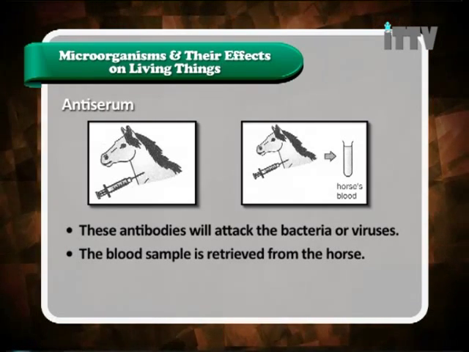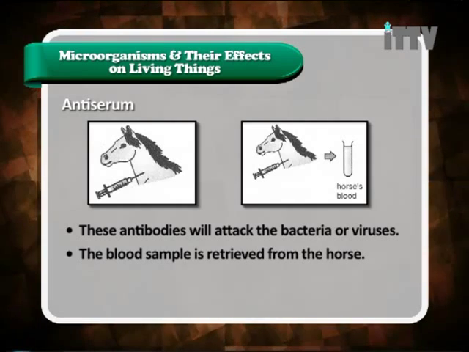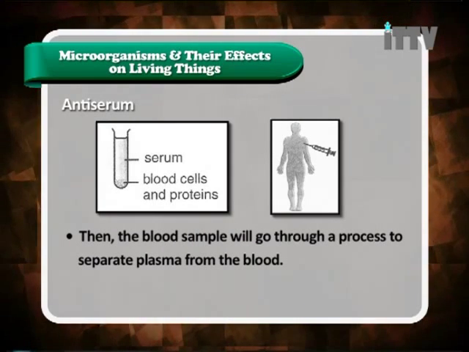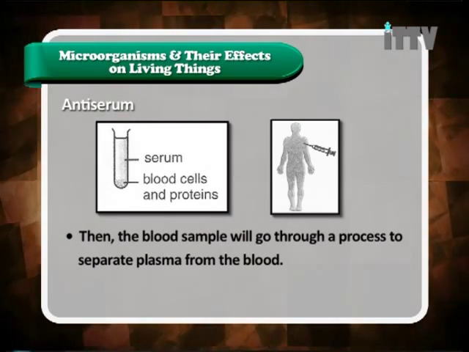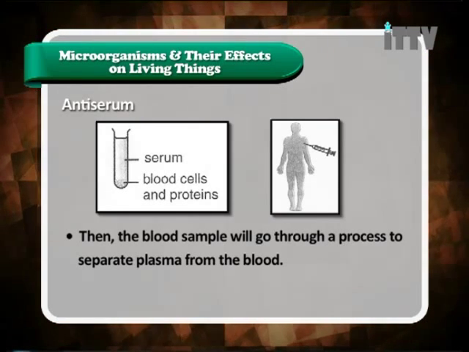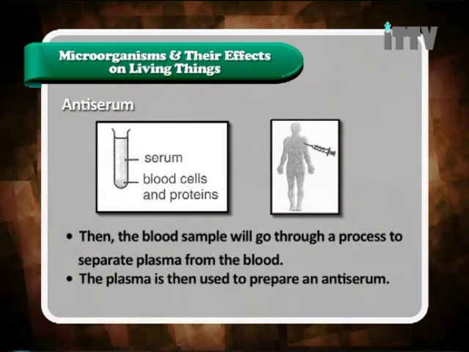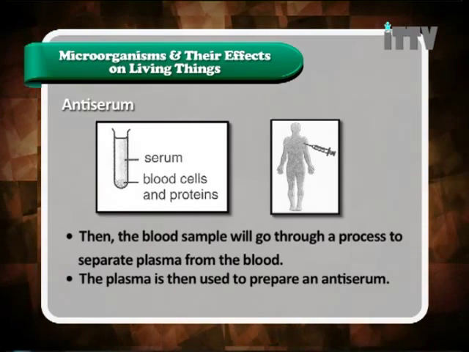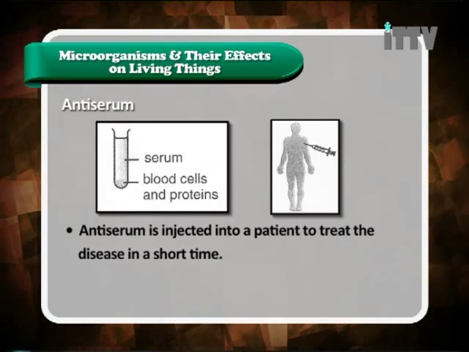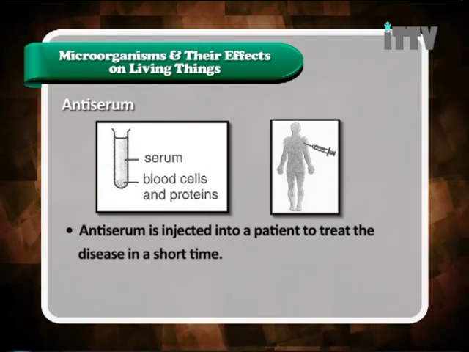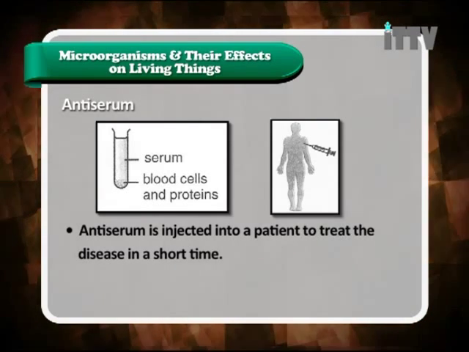The blood sample is retrieved from the horse. Then the blood sample will go through a process to separate plasma from the blood. The plasma is then used to prepare an antiserum. Antiserum is injected into a patient to treat the disease in a short time. So we have learned in detail how antiserum is produced and how it is injected into our body. It all originates from horse blood.